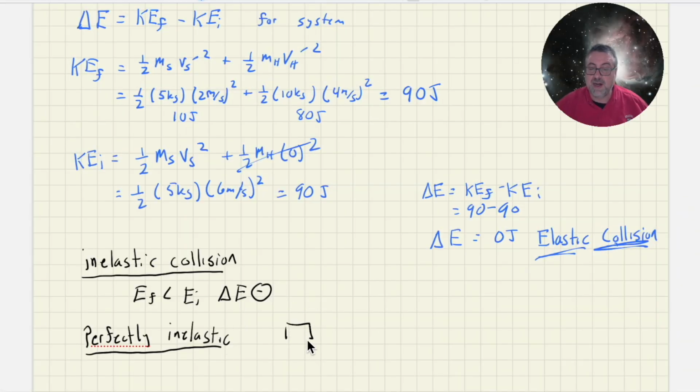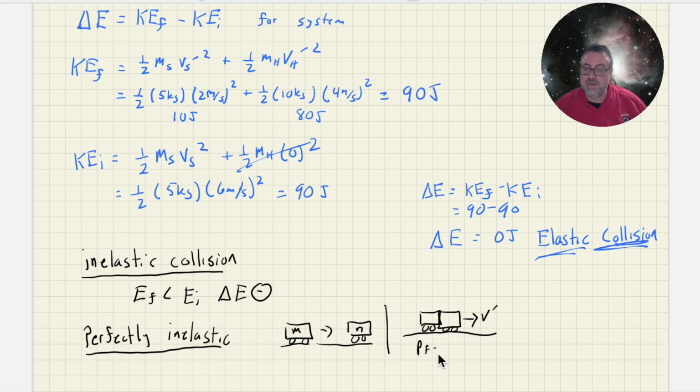That would be a situation where I would have some object collide with another object, and then afterwards they would stick together and roll off together. So my final momentum would be m plus m times v prime. Now, in this situation, you are guaranteed maximum energy loss. Just a handy thing to remember.